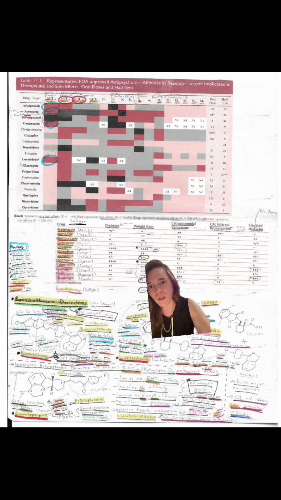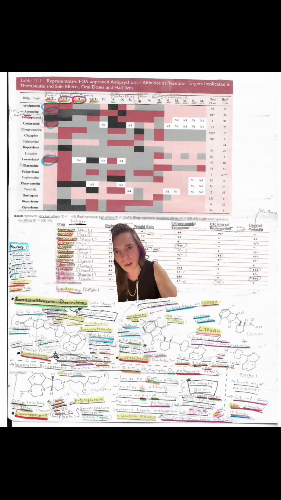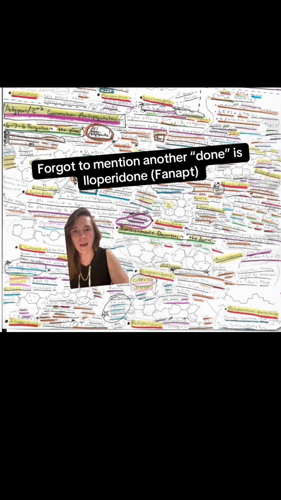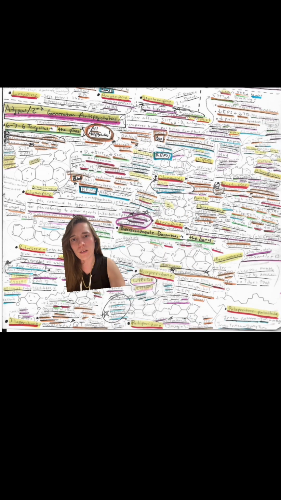This is ziprasidone, lurasidone. Important to point out that none of these really cause weight gain. These dones do cause weight gain. The dones are going to block alpha-1, so we can see some dizziness. They have minimal to no anti-muscarinic effects, and they have less weight gain than we see with the penes, but we still see some weight gain with them.